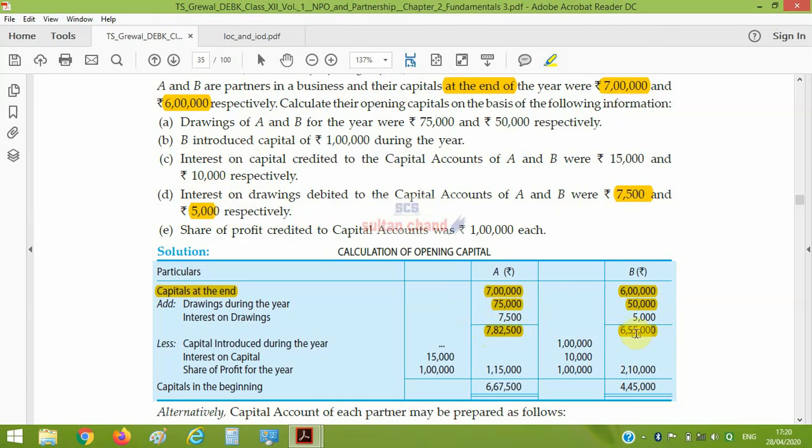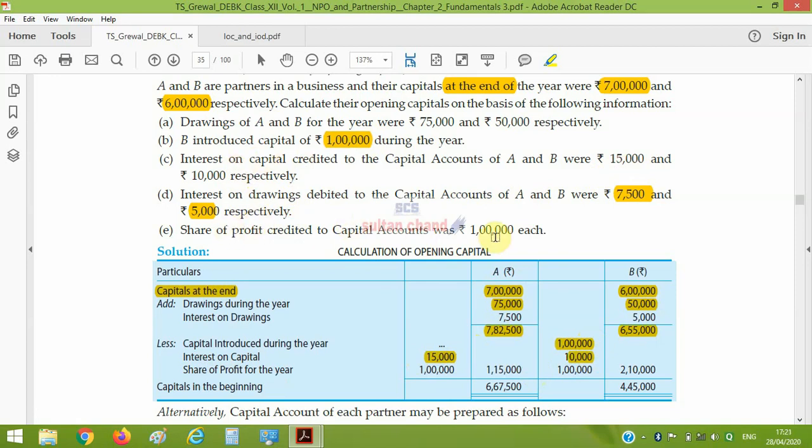From it, subtract the items which come on the credit side, that is capital introduced by the partner. A has not introduced anything, so nothing is written here, and here is the 1 lakh introduced by B. After that, interest on capital given to the partner, that is 15,000 and 10,000, should be subtracted.